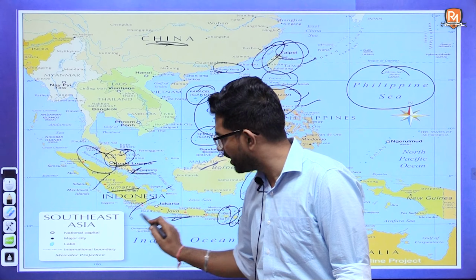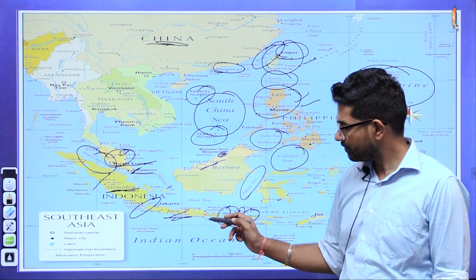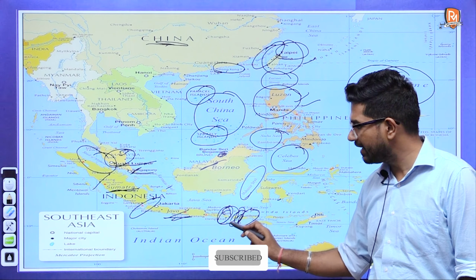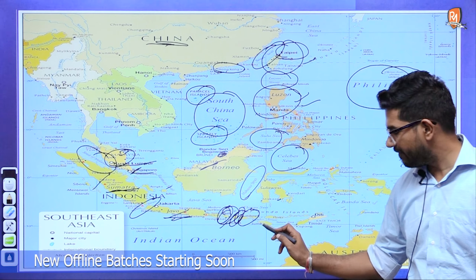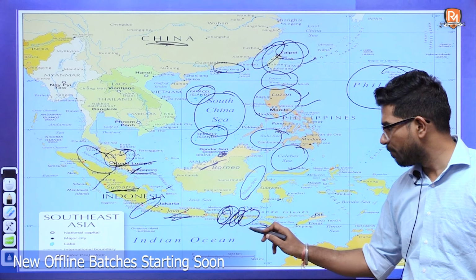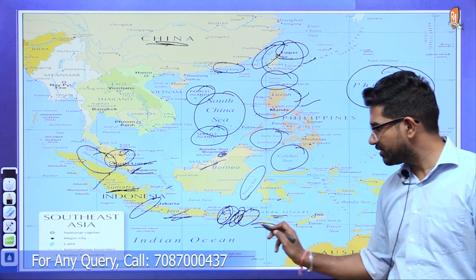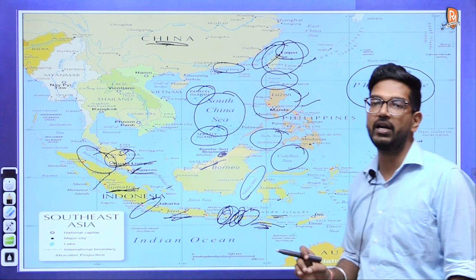This is your Sunda Strait that separates Sumatran Islands from Java Islands. If we talk about these islands, this is Bali Island and Lombok Island, and in between them is Lombok Strait. Then here we have Sumba Island and Sumba Strait, which separates Flores and Sumba from each other. Let's talk about the important seas located in this area.